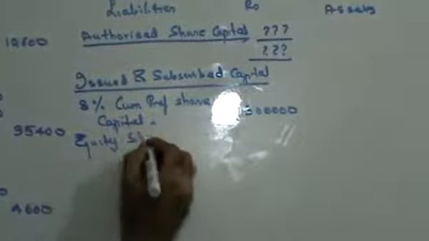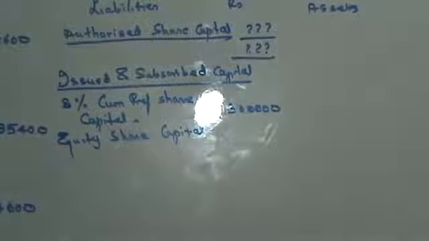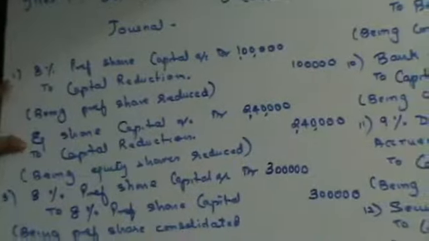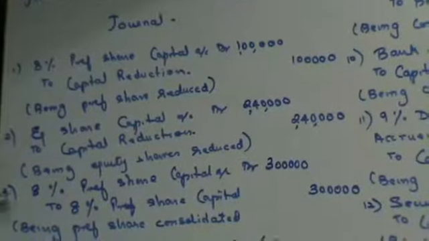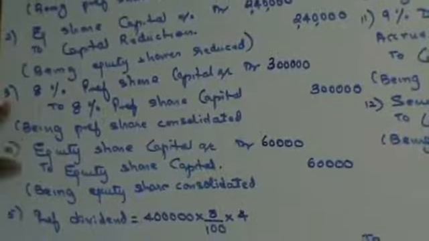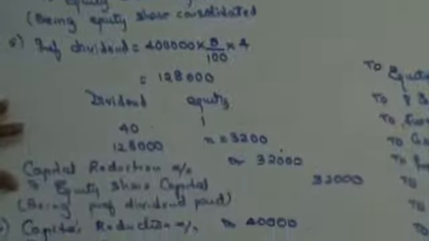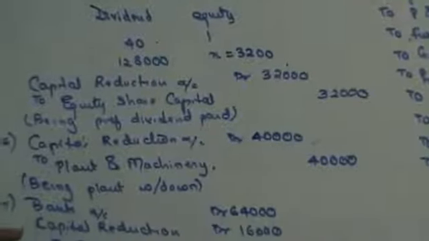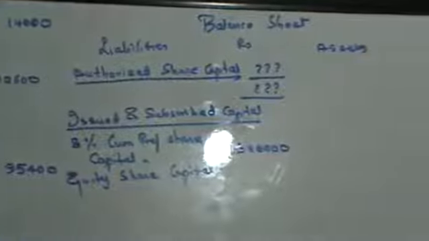Then you have equity share capital. Equity share capital as per balance sheet is 3 lakhs. Now, you have equity share capital on the debit side 2,40,000, so you will subtract that. Then you add 60,000, subtract 60,000, so same. Then you have 32,000 on the credit side, so you will add that. That's it. Someone please tell me how much is that? 92,000.